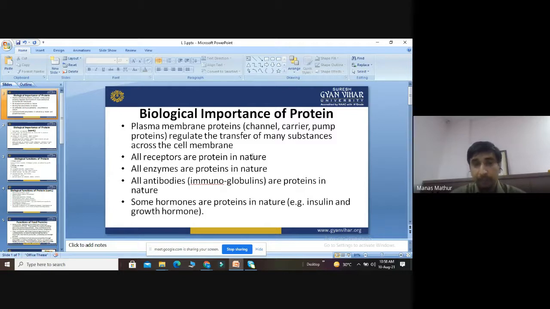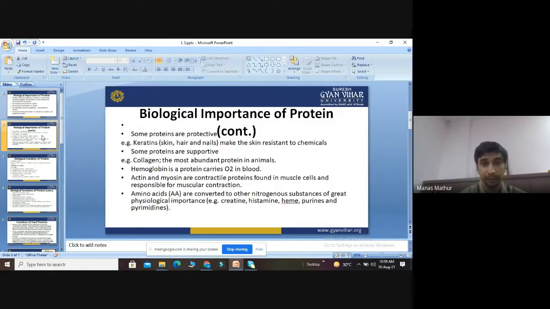And in our basic physiological systems, like hormonal regulation, endocrine regulation, reproduction, respiration, proteins also have an important role. Some hormones are also proteins in nature, for example insulin, which is used in the prevention of diabetes, and some growth hormones like somatotropin. Okay, they are also protein in nature. So these are the main biological roles of protein in the daily routine.